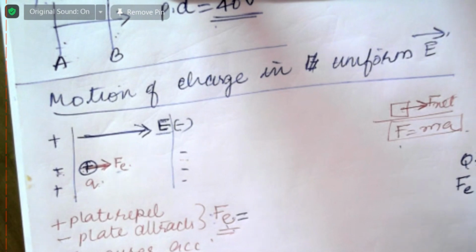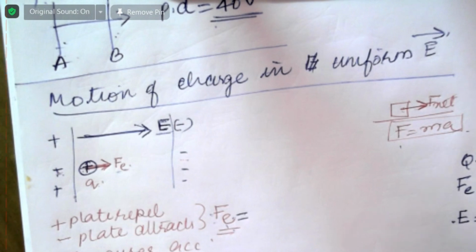What is the force? Force is equal to K into one charge and the other charge by d square. Now, what is another formula? What is the electric field formula? K into Q by d square.